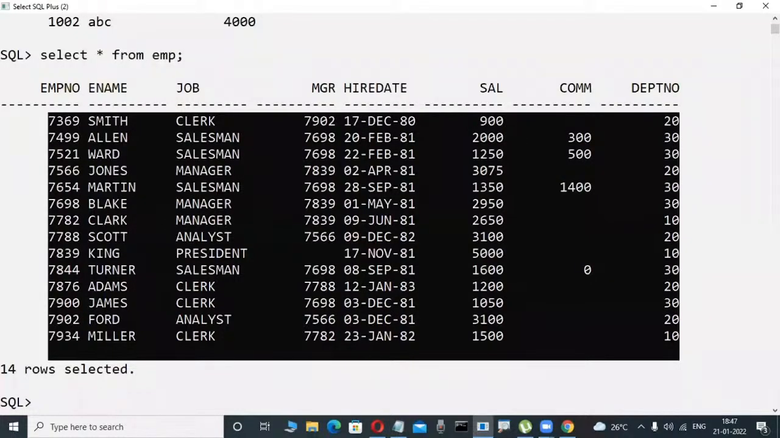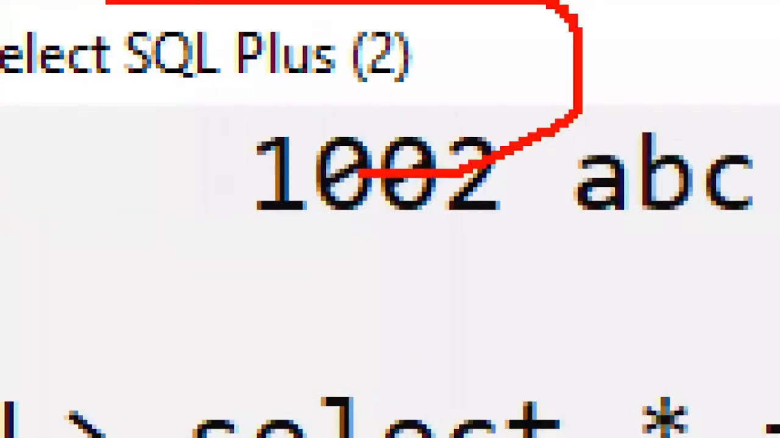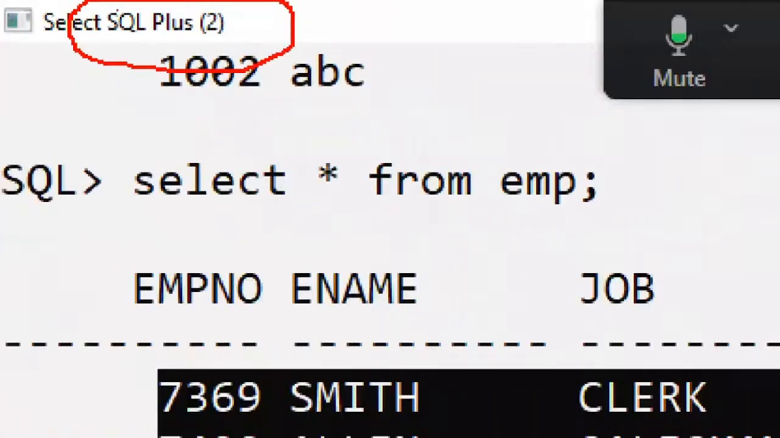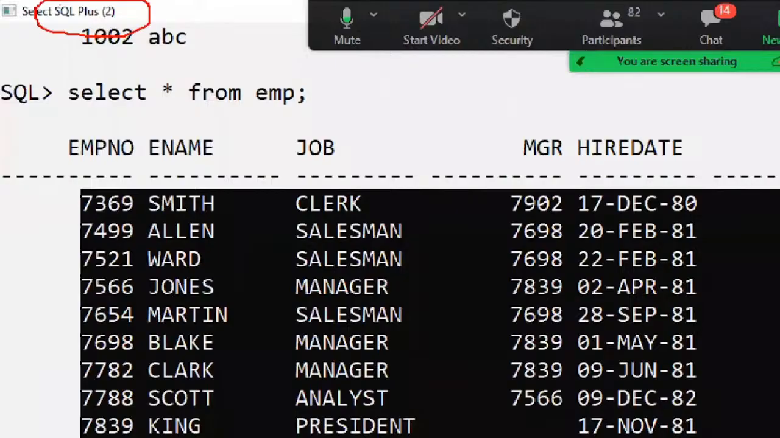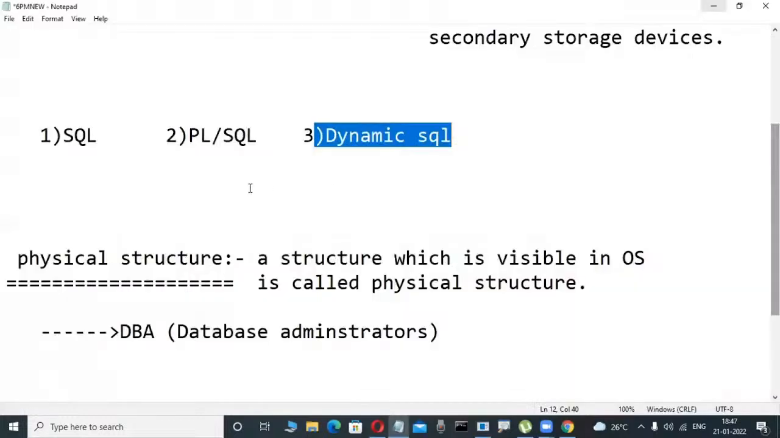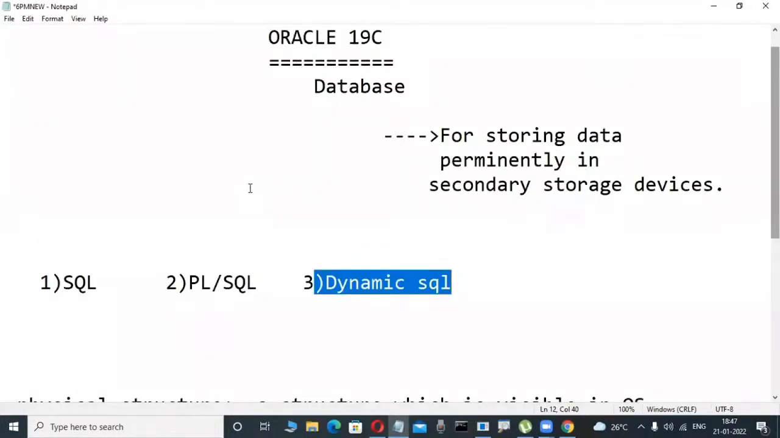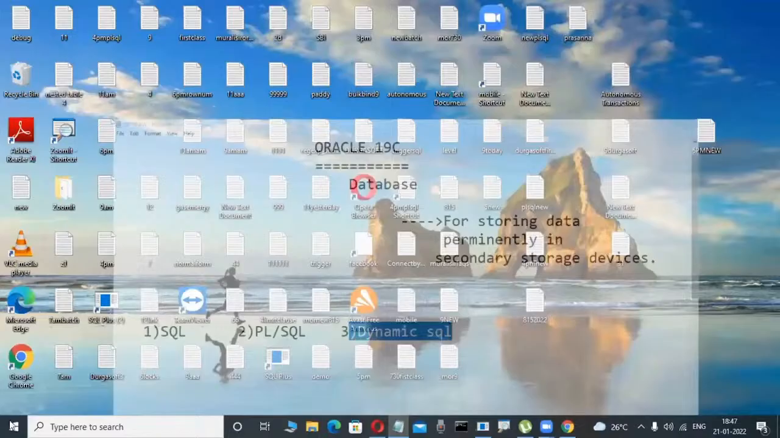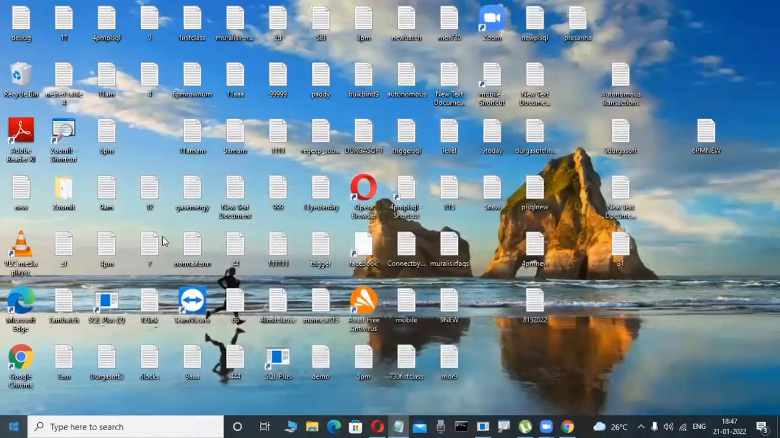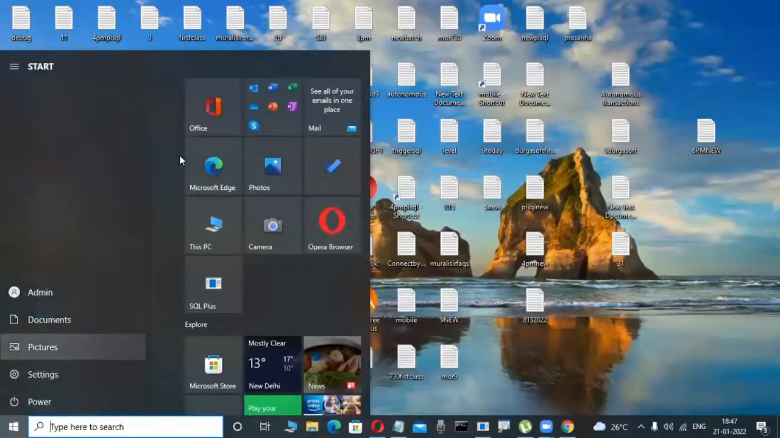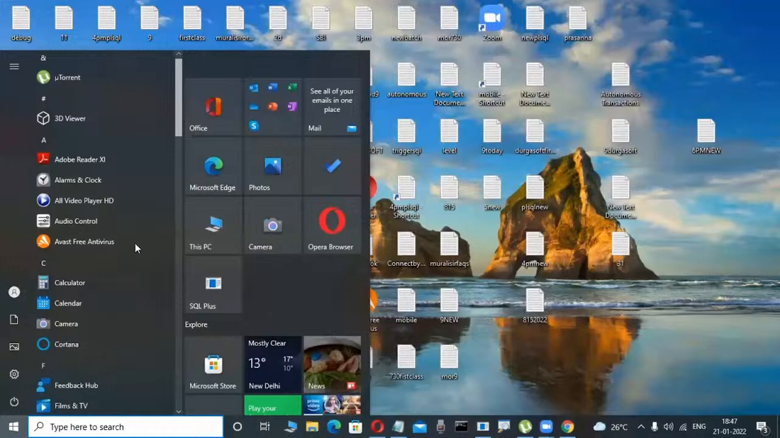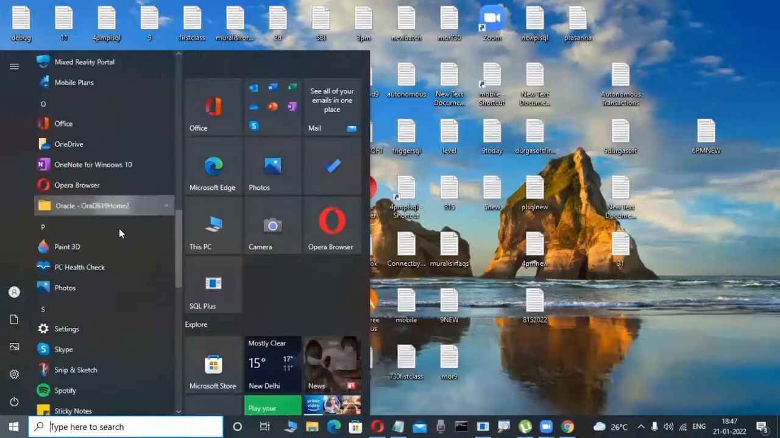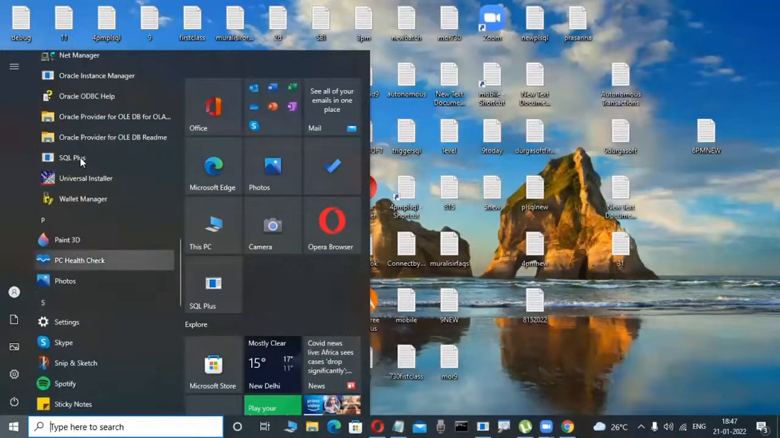SQL*Plus is there. What is this one? This is a tool, called a client tool. If you want to connect to the Oracle database, we use client tools. SQL*Plus is the default tool. Whenever I install the Oracle software, the tool is automatically available. How to install it and what these tools are, we will learn in our course. Don't worry. When I install the Oracle software, the SQL*Plus tool is automatically there.